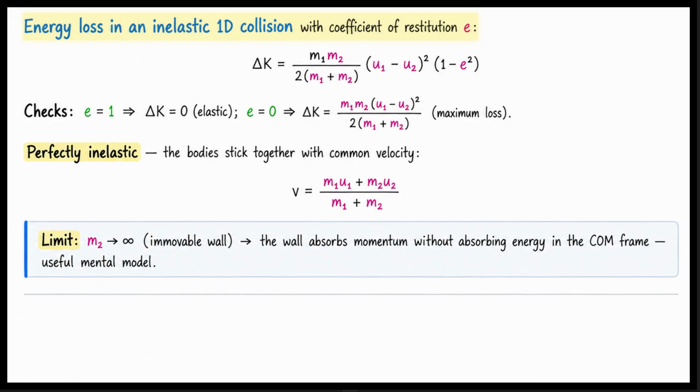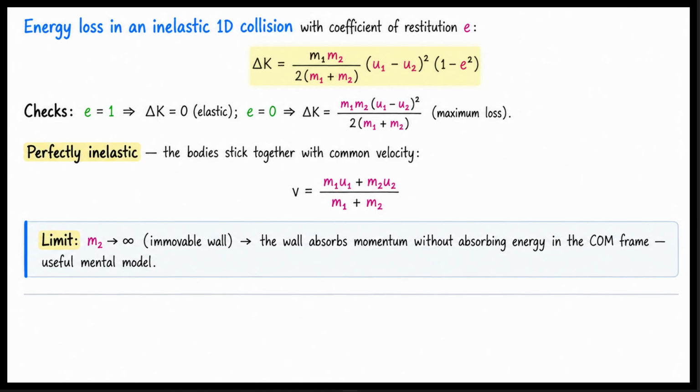Now let us look at inelastic collisions in one dimension. The energy loss in an inelastic collision depends on the coefficient of restitution, e. The change in kinetic energy, delta K, is given by a specific formula. It equals m1 times m2 over 2 times the sum of m1 and m2. This is multiplied by the square of the relative approach velocity, u1 minus u2 squared. Finally, it is multiplied by 1 minus e squared.